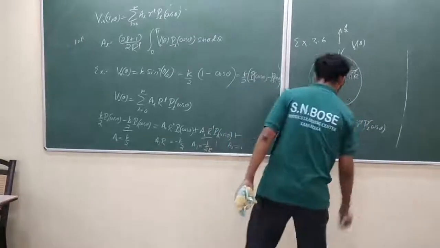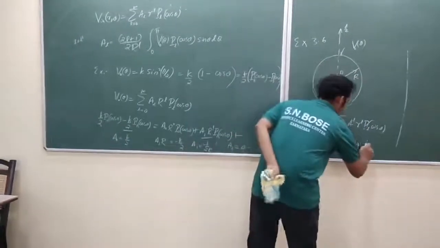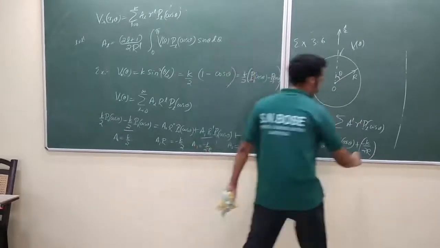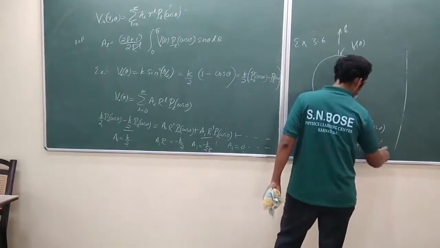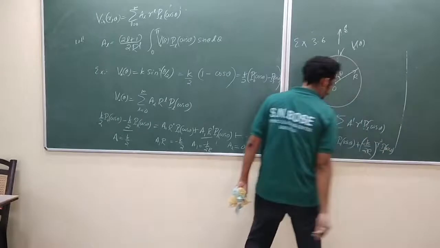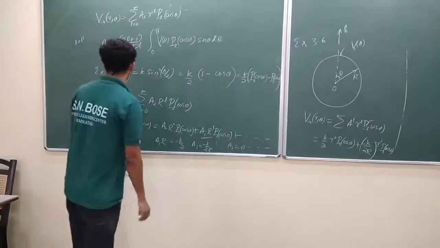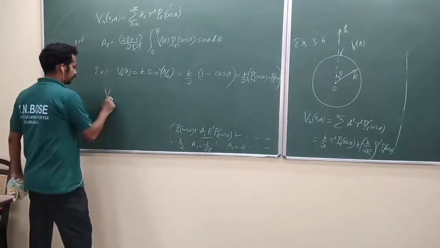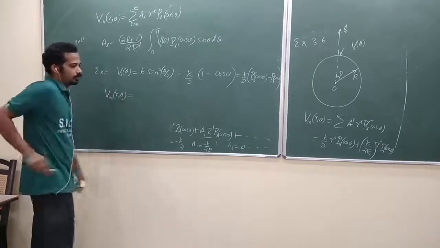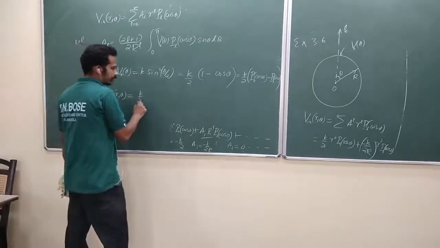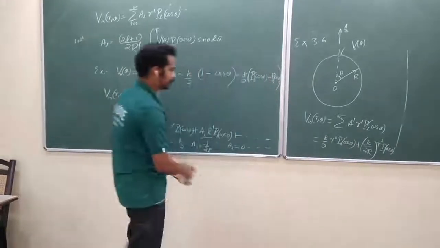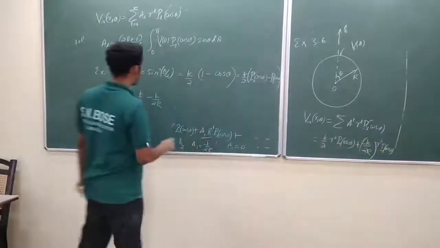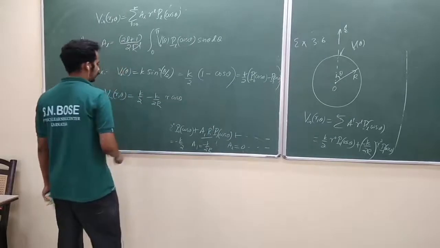Plus A1, which is minus K by 2R, times R power 1 into P1 of cos theta, that is cos theta. Your ultimate answer is that the potential inside is K by 2, R power 0 times 1, minus K by 2R times R into cos theta. This is your answer.